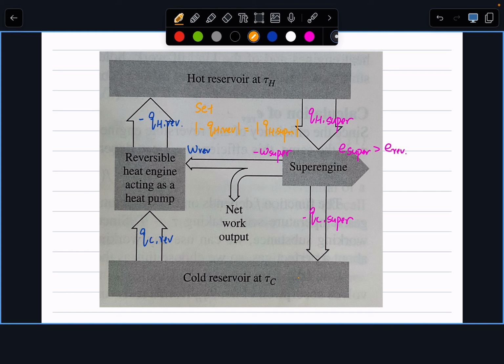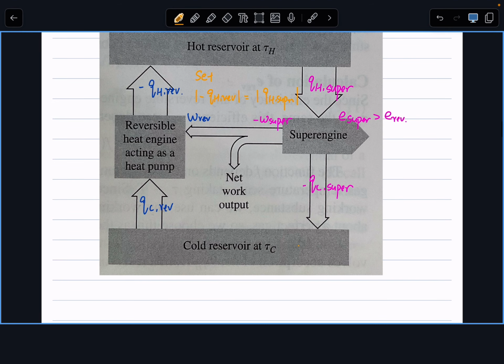And now let's look at what this machine does in this kind of setup. First of all, we set up this cyclic machine, and now we're ready to analyze what this machine is doing. So remember our definition of efficiency. E is defined to be the absolute value of W over QH.